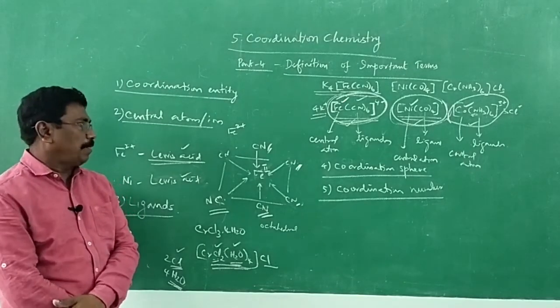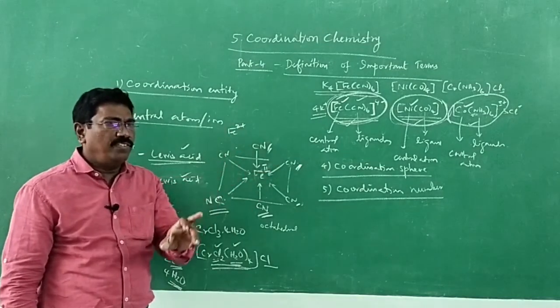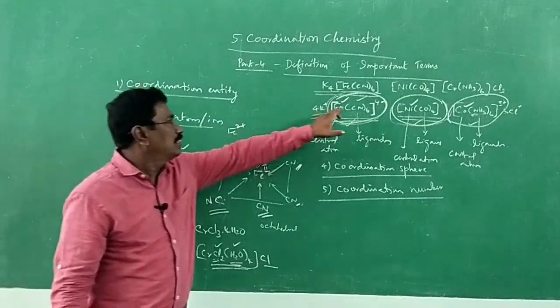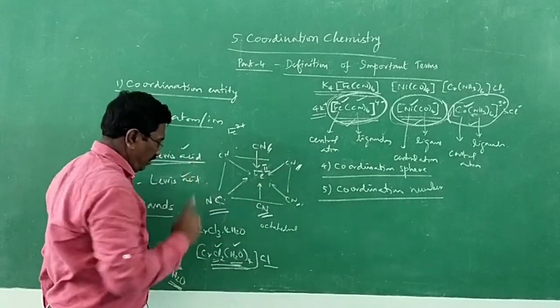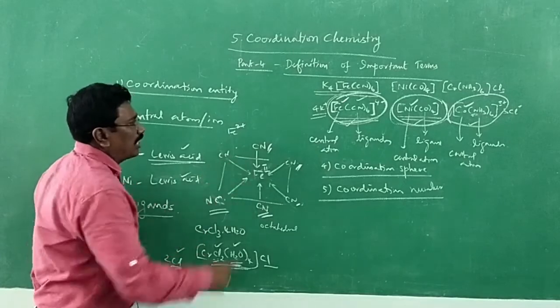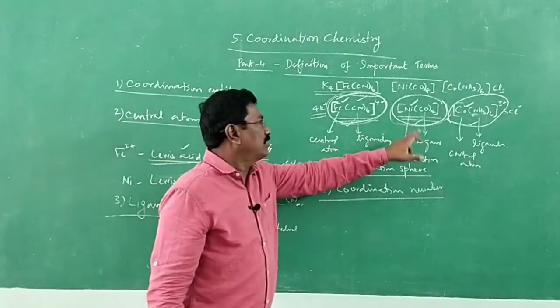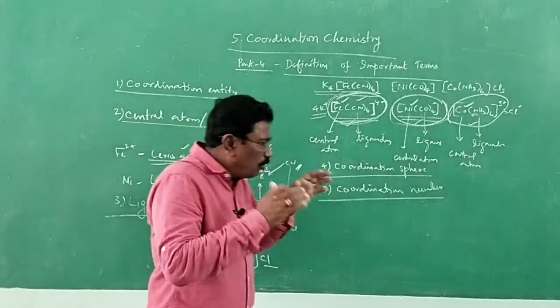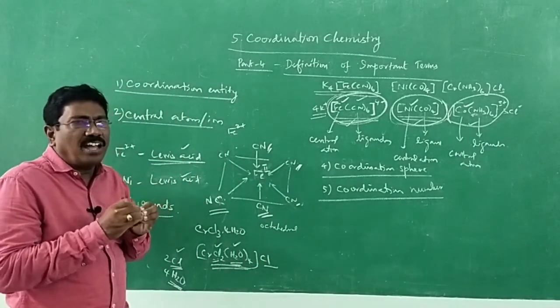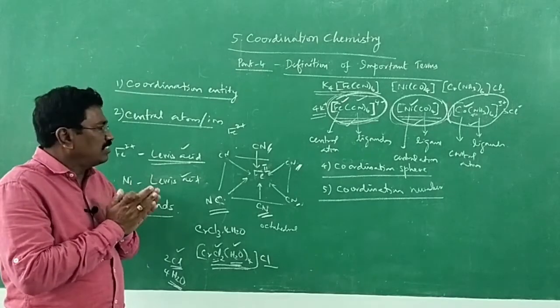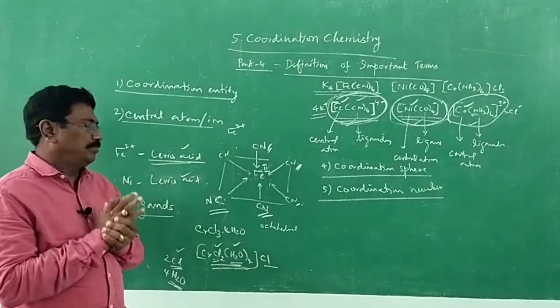That's all. Very simple. How many donor atoms? 1, 2, 3, 4, 5, 6. 4 donor atoms, 6 donor atoms.